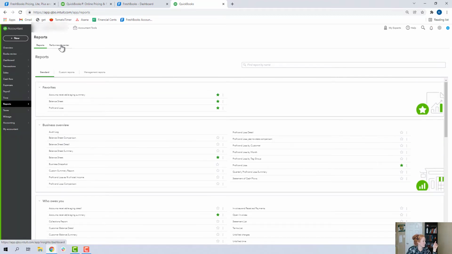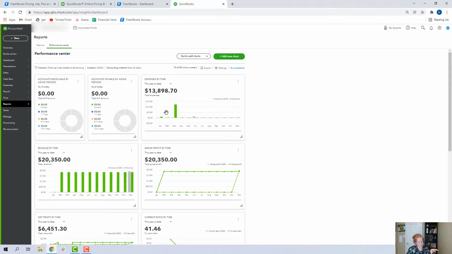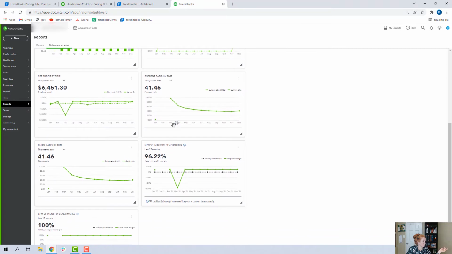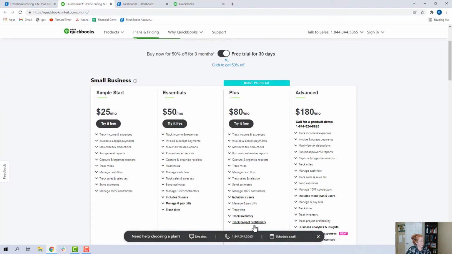I got another account up here. So if you're in the report section, if you come to Performance Center, this is some other reporting that's available. So kind of like a dashboard. So that's pretty cool if dashboards and reports like this are your thing. Again, pretty complex stuff. Some of these you might want to hide as well, like if you don't know what a current ratio is.